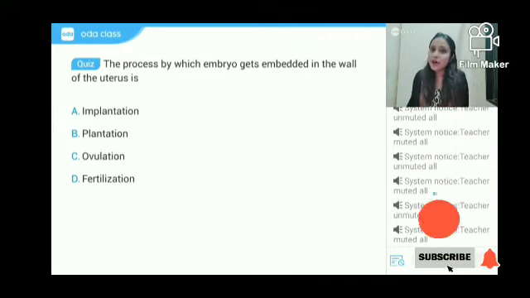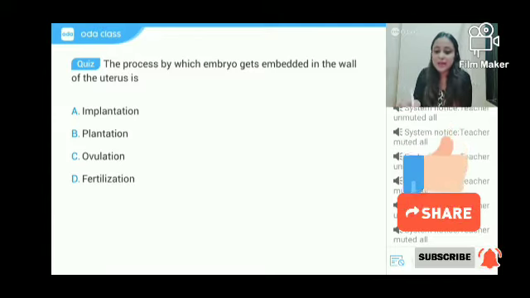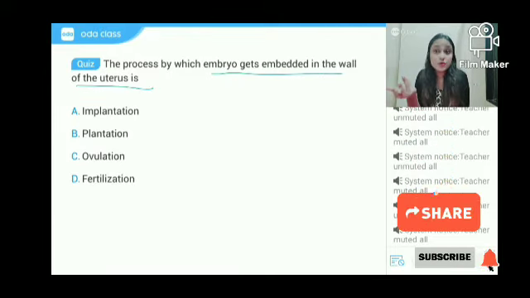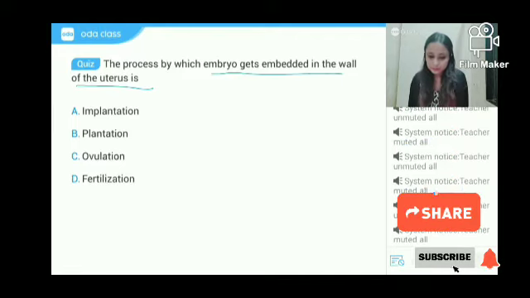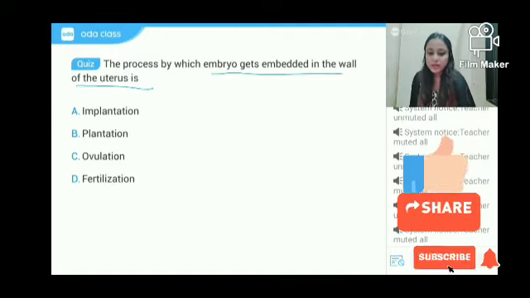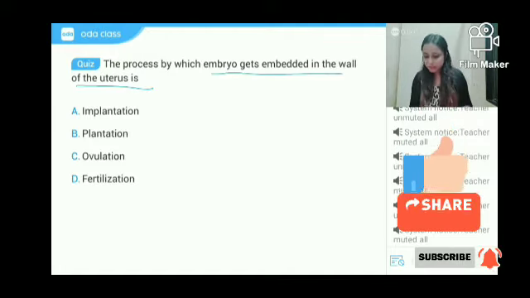Let me see how many of you have understood. The process by which the embryo gets embedded in the wall of the uterus, name the process for me. Okay, this part you have understood, which is good.